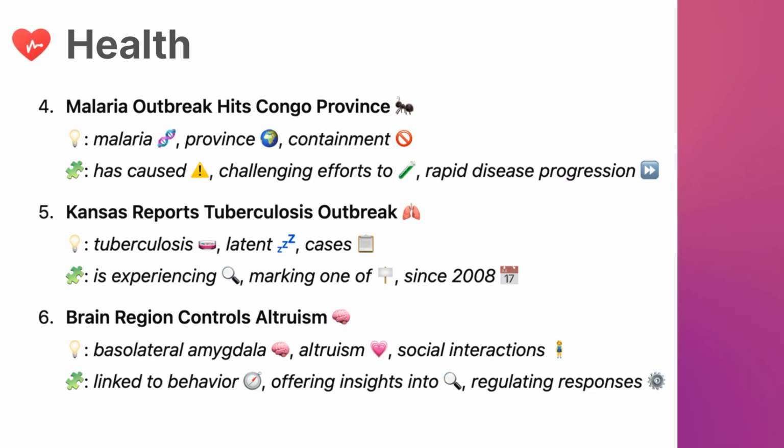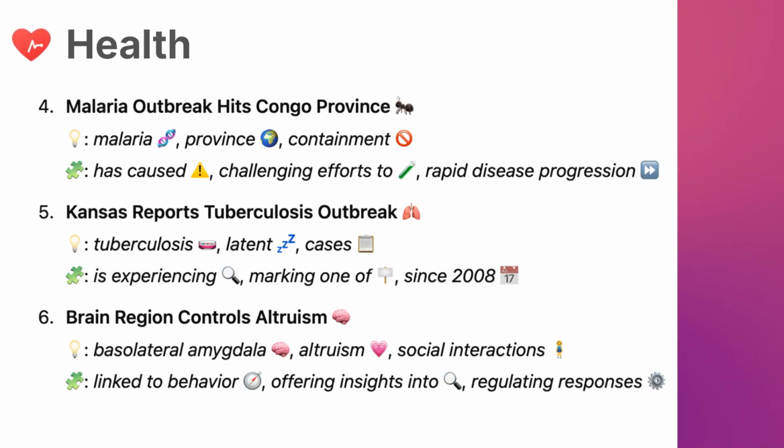Phrases: has caused, used to describe the effect or impact something has produced. Challenging efforts to, indicates something is making it difficult to complete a task or goal. Rapid disease progression, refers to how quickly a disease develops or spreads.